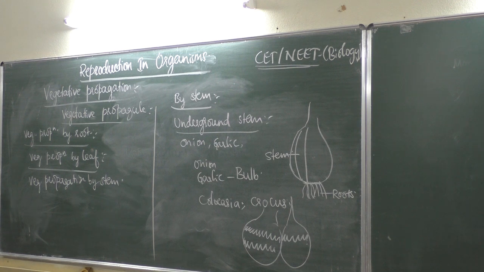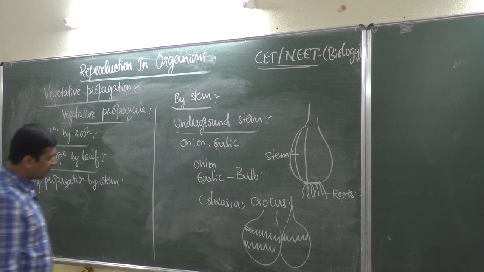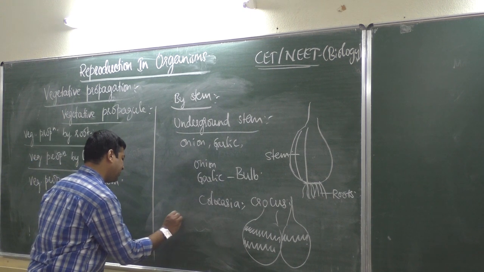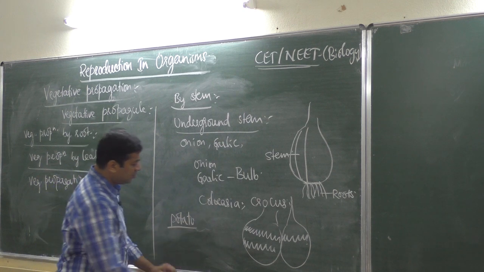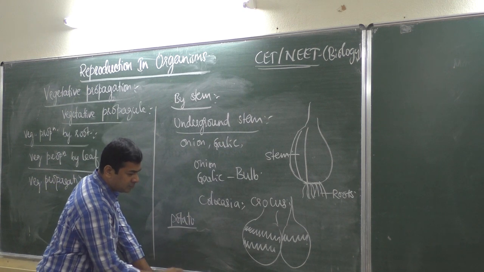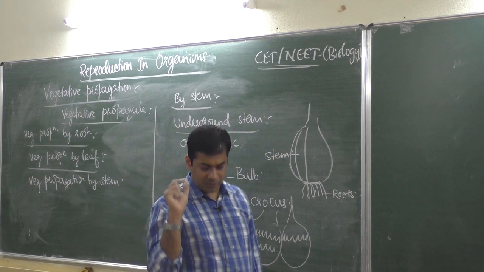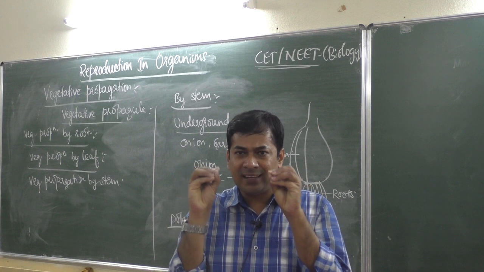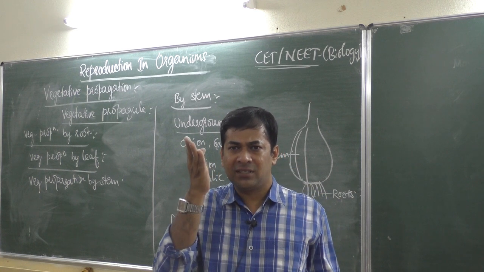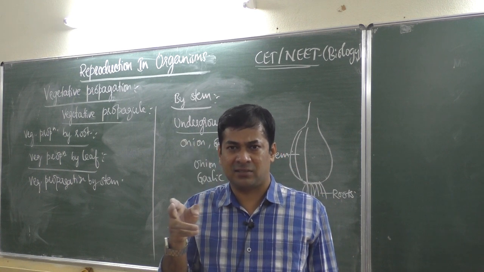Even potato also is considered as underground only, you know that. In potato you find sometimes the white color small areas, some cut marks will be there, like scar marks.